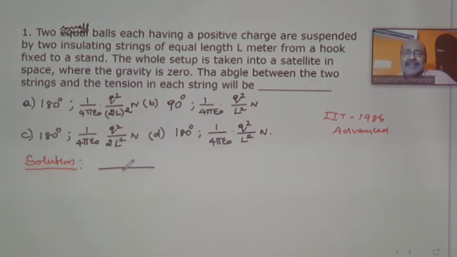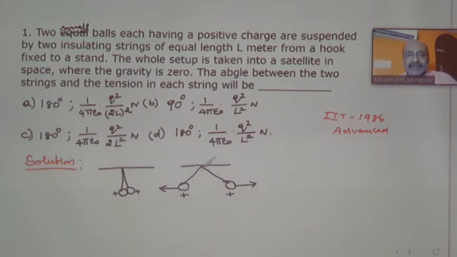When there is no charge, the two balls will hang like this, one nearer to the other. When the two balls are given positive charges, they will repel each other, because the same type of charges repel. One ball will move towards the left and the other ball towards the right.